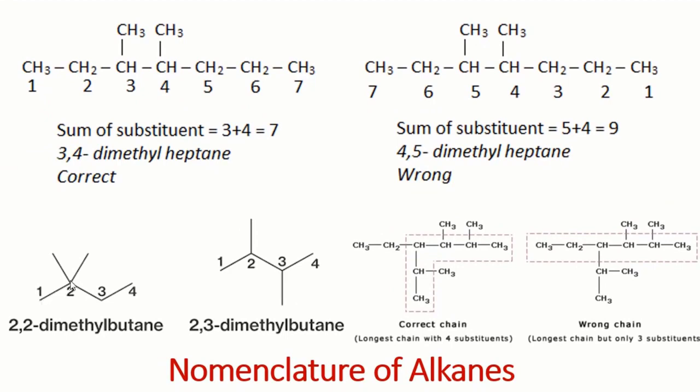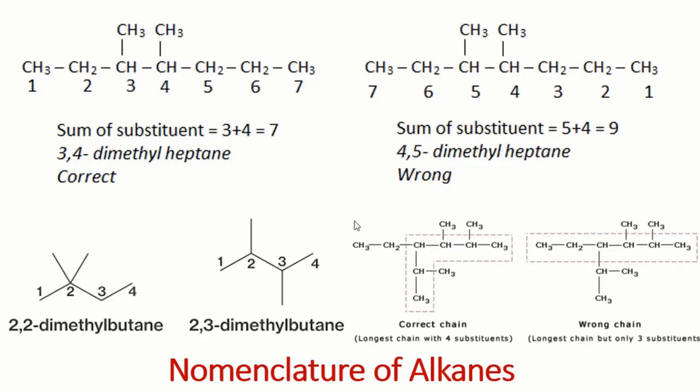This kind of diagram is called a line structure. We will number from the left because the branches are at carbon number 2 and both are methyl. So its name will be 2,2-dimethyl butane. And this is the longest chain, 1, 2, 3, and 4, and again they have 2 branches. So its name will be 2,3-dimethyl butane. So it's all about nomenclature, and you can find more examples in your book.